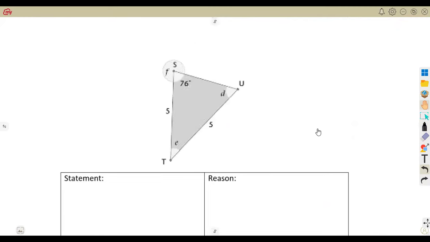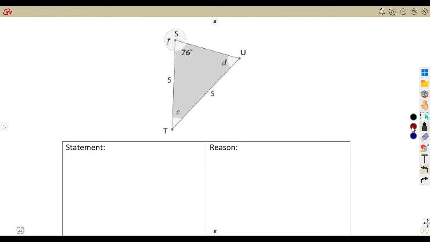Also, finding the missing angles on this triangle that we are given. There we are given a 5 here. All right, there is a 5. There is also a 5. So this indication is to show us that these two sides are equal. All right, so this is what we have. This is letter S, this is T, and this is U.